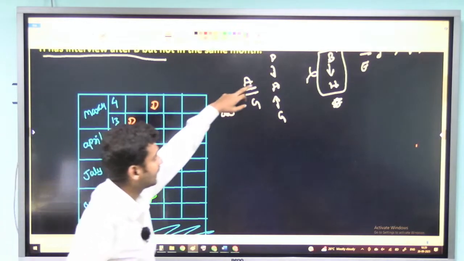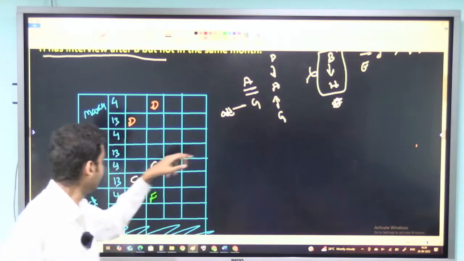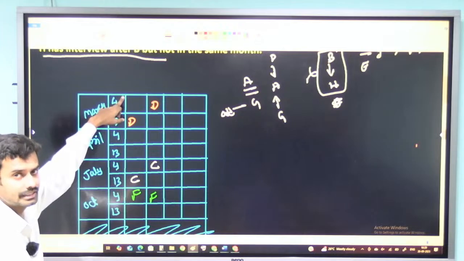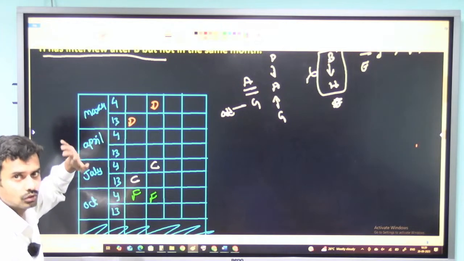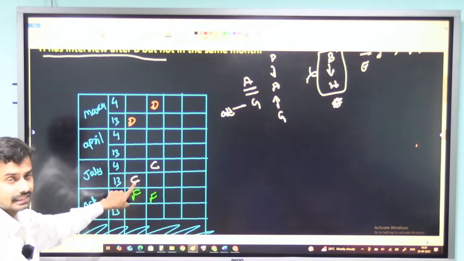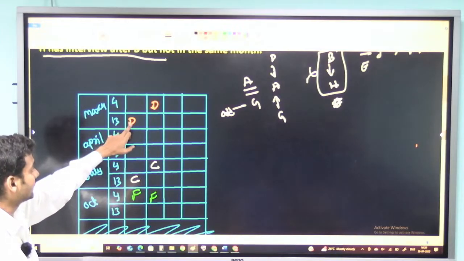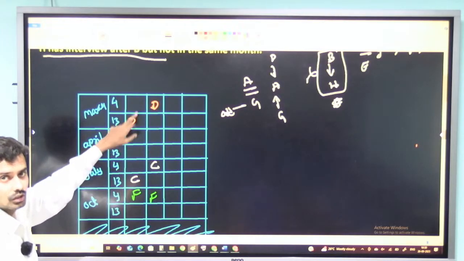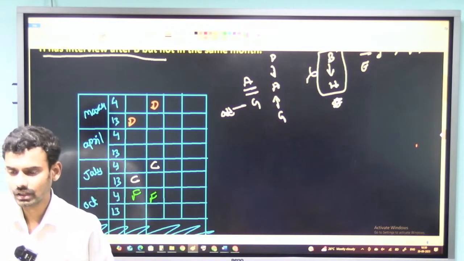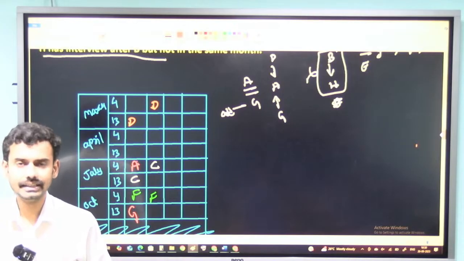But it will violate this condition that says A should always be below D. If I take G here and consider A here, A will be above D, but the question is saying that A should be below D, so that is not a possibility. Second, I can't take G here. Third, I can't take G here because it is already filled. I can't even take G here because it is already filled. So I have got only one condition in this one. The condition is I can consider G here, and at a gap of 2 I can consider A here.